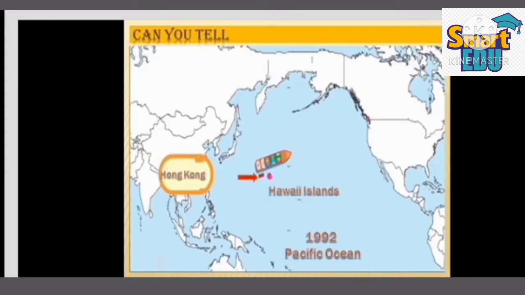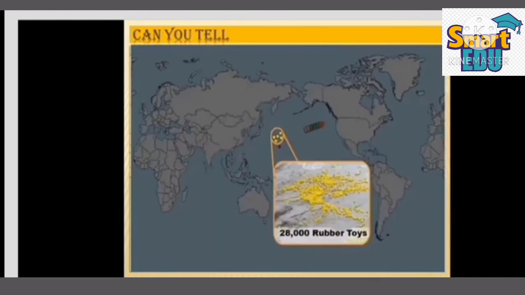A very strange incident occurred in the Pacific Ocean in 1992. You know about the oceans: Indian Ocean, Pacific Ocean, Atlantic Ocean. So this incident occurred in the Pacific Ocean. A cargo ship sailed towards America from Hong Kong. While traveling through the Pacific Ocean near the Hawaii Islands, a container full of toys fell into the ocean and broke. Around 28,000 rubber toys started floating on the ocean. This incident occurred on 10th January 1992.